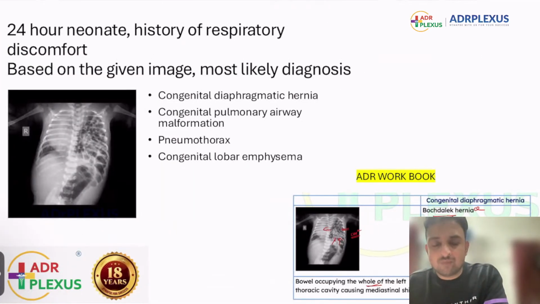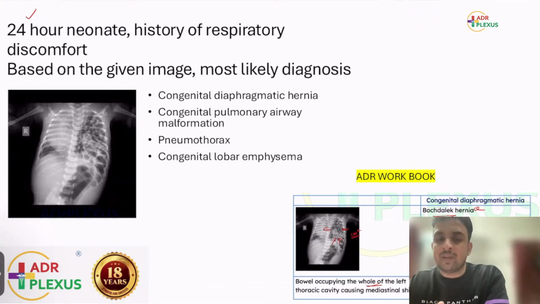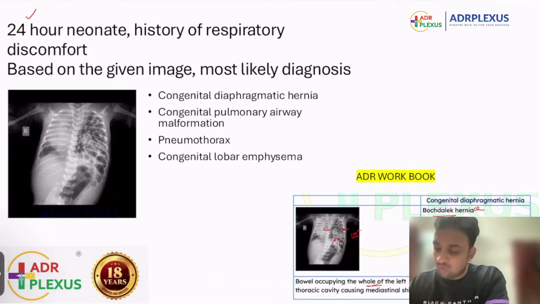Another pediatric question, which is another very favorite area for examiners. It can be a mixture of questions from neonatology. Neonatology is very important from the pediatric side. Radiological imaging of pediatric radiography is another important thing. So a 24-hour-old neonate, that is a 1 day old neonate, with respiratory distress. Usually when the history of 1 day is given, you should think about the common things. This image is classical for CDH, that is congenital diaphragmatic hernia. You can see there is a displacement of bowel loops from the abdominal cavity into the thorax.